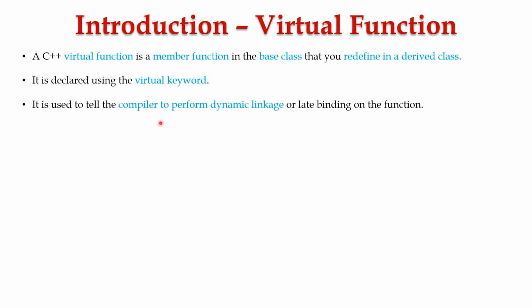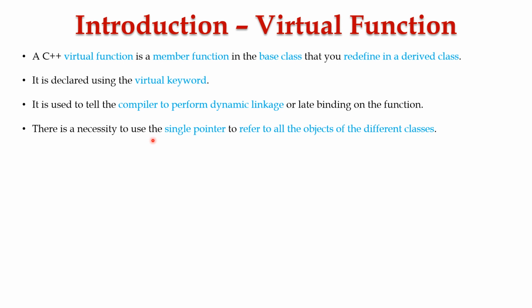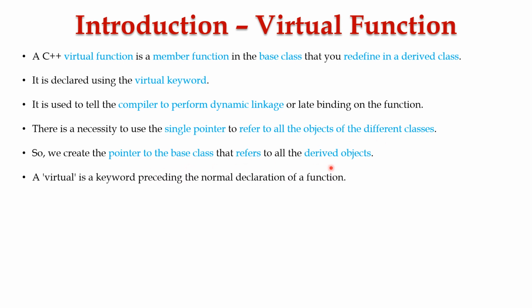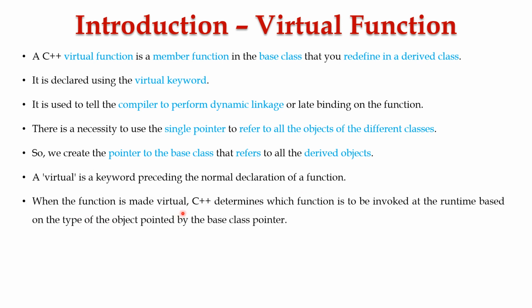It is used to inform the compiler to perform dynamic linkage, which is also called late binding, on the function. It is necessary to use a single pointer to refer to all the objects of different classes in virtual function. We create a pointer to the base class that refers to all derived classes here. Virtual is a keyword preceding the normal declaration of the function in order to define or declare the virtual function. When the function is made virtual, C++ determines which function is to be invoked at runtime based on the type of the object pointed to by the base class pointer.